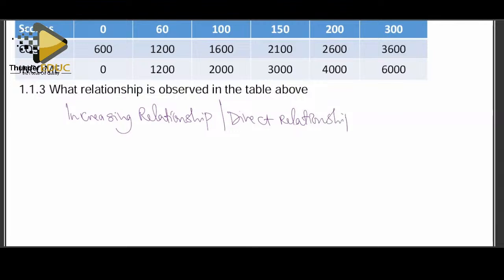As values increase, because they might ask you why is it? We say because both variables are increasing. Both the independent and dependent variables are increasing.